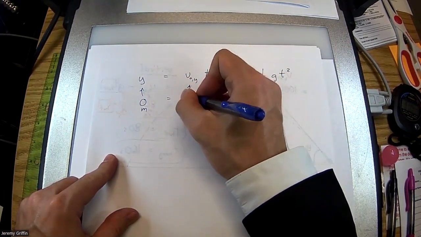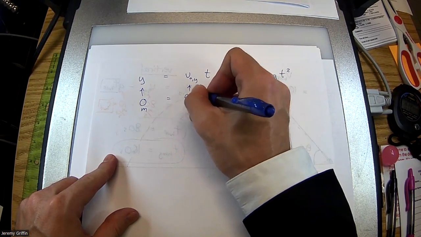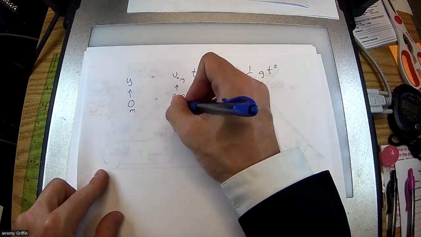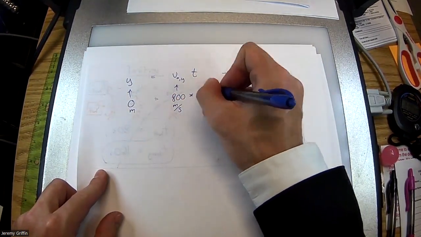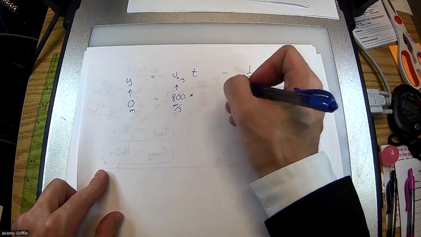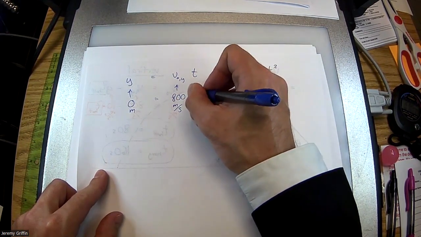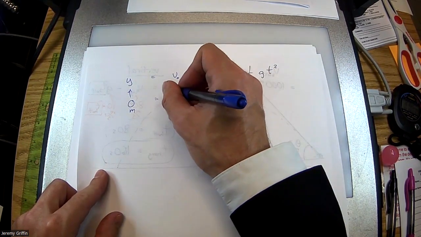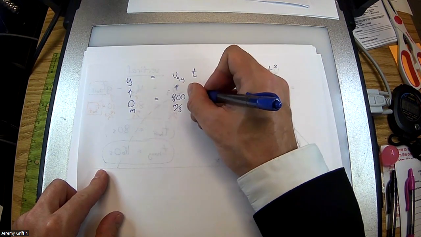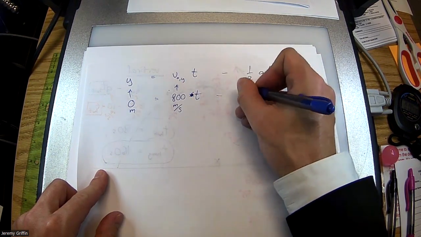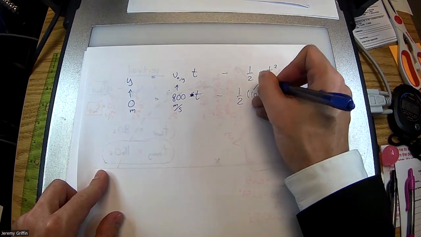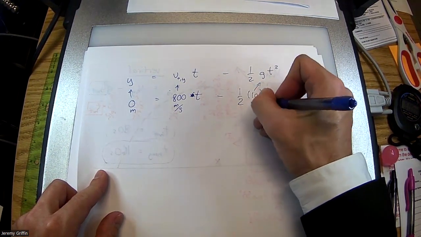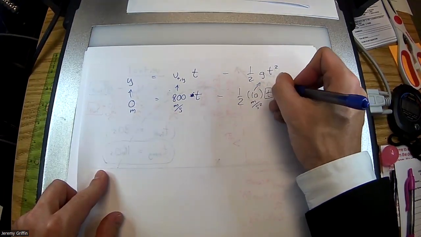I know this was 800, is that right? Yeah, 800 meters per second times the full hang time. Actually, here, I'm about to do something a little tricky. Okay. Nah, here, I'll write this way. Okay. Times hang time. Okay. Minus 1/2 times 10 meters per second squared times t squared.